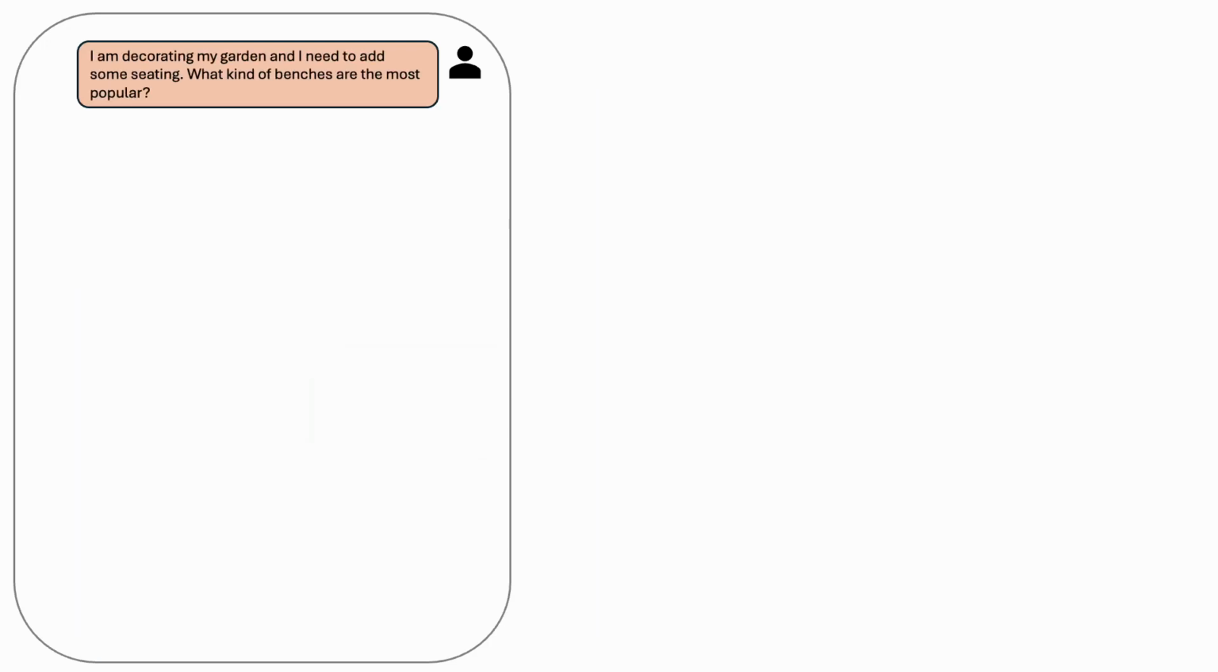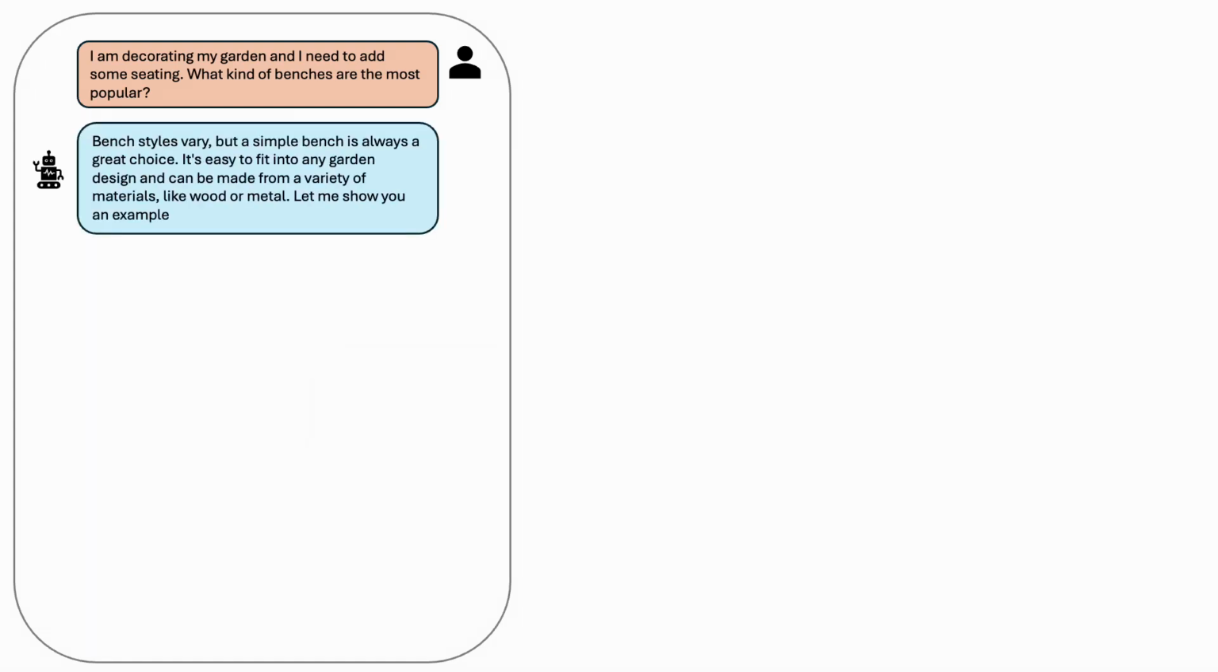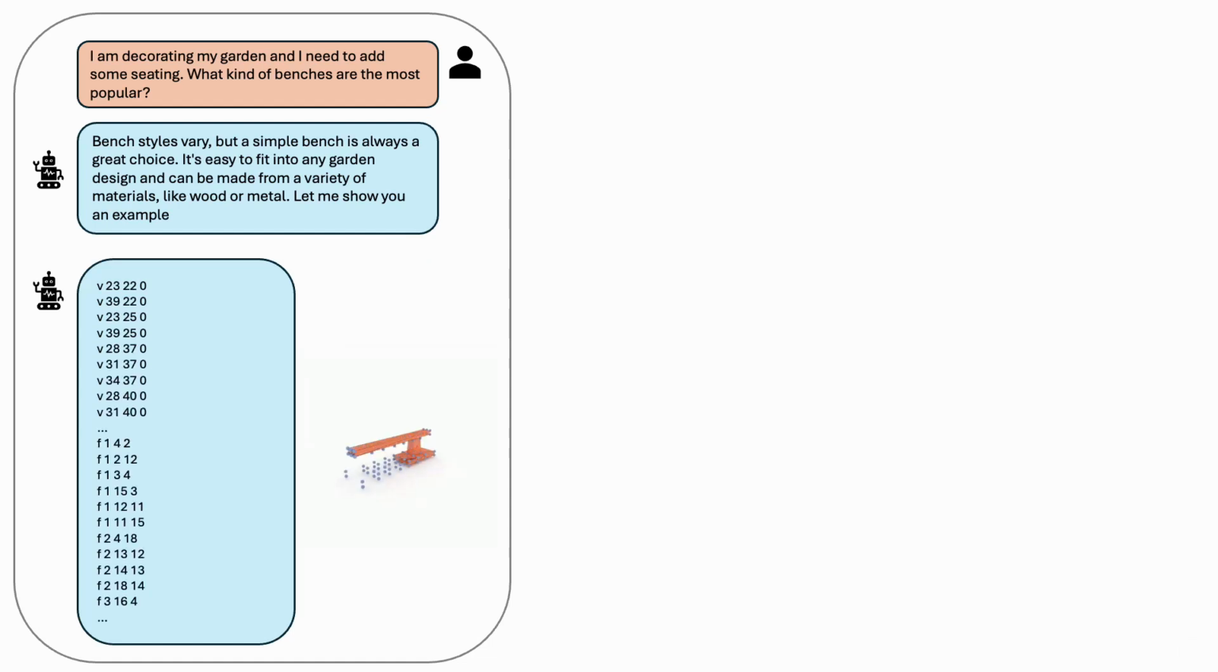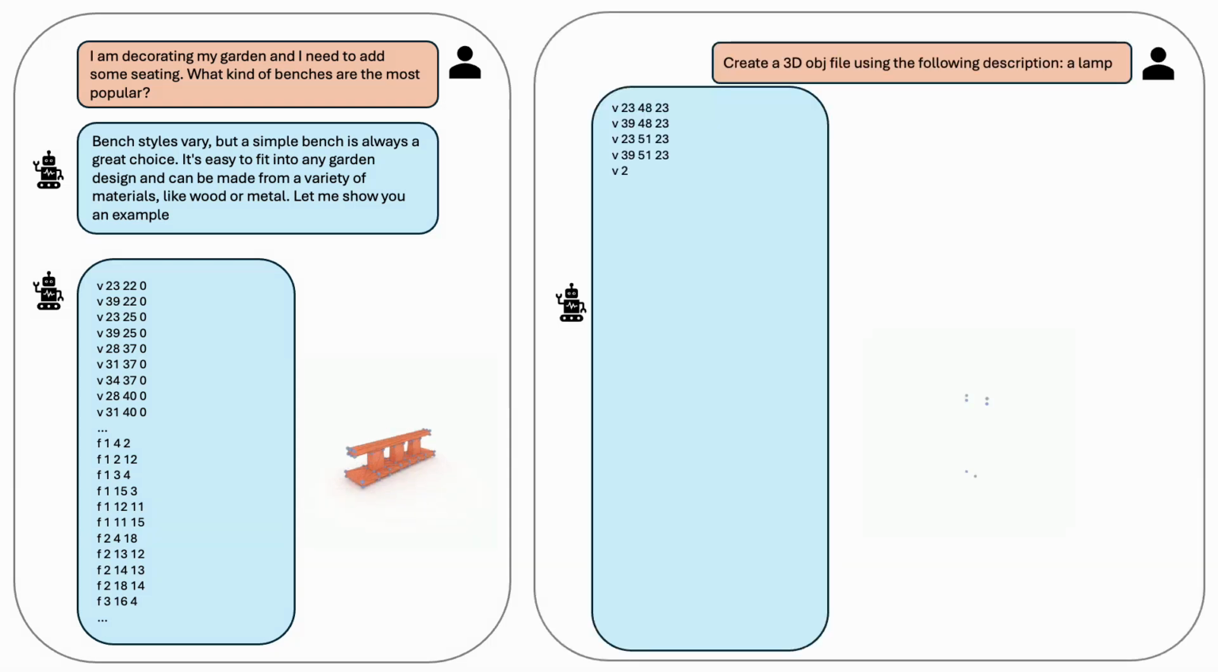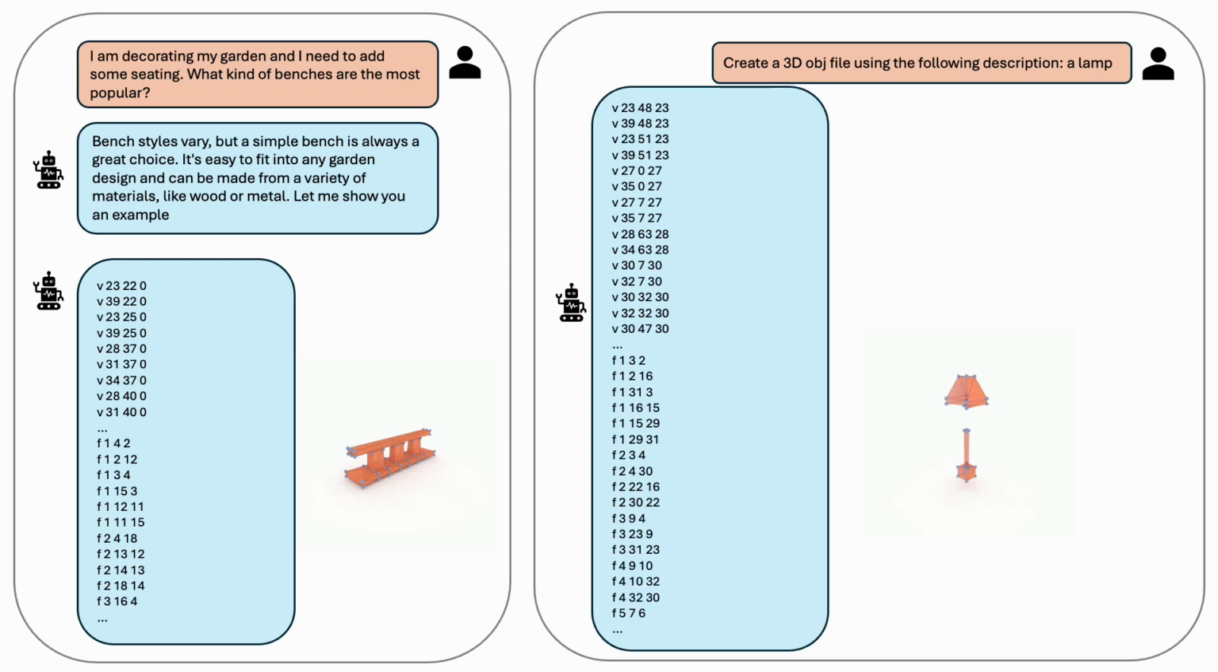Next, the user says, "I'm decorating my garden and need to add some seating. What kind of benches are most popular?" The model responds that benches can vary, but it provides an example of a park or garden bench, which is also impressive. Another example involves creating a 3D object based on the description of a lamp. The result is a 3D model of a lamp object.